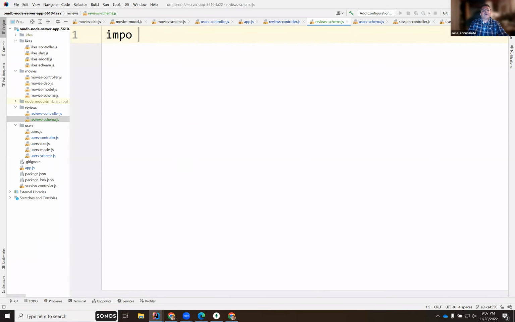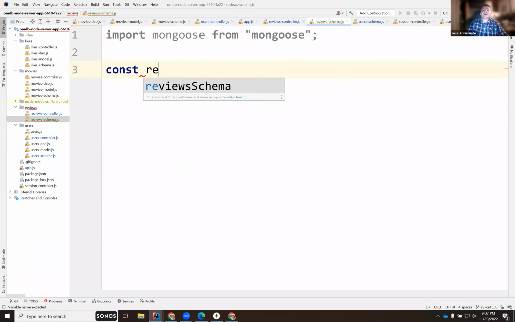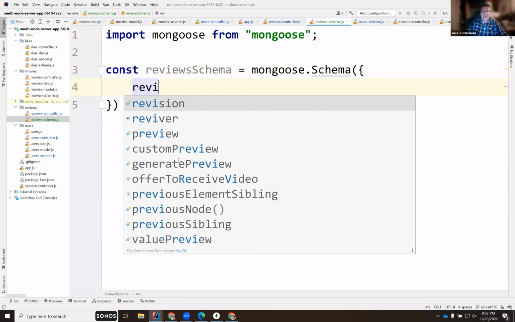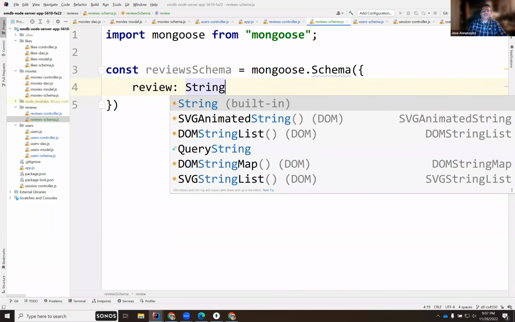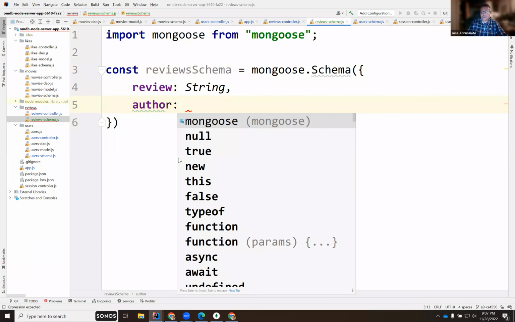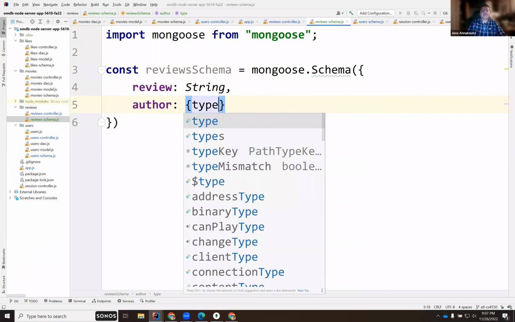So we'll import mongoose, and then we'll do const reviewSchema. It's going to be mongoose.Schema, and we'll have the review text, right? It will be just a string, and then the author is going to be a reference to a user, right? So this is a type.